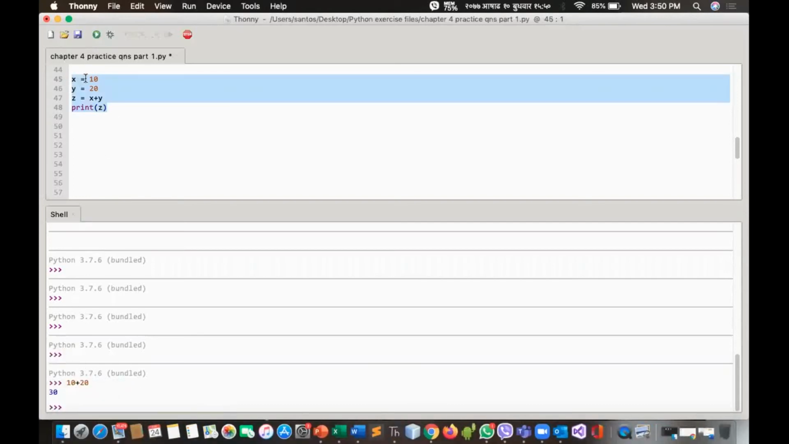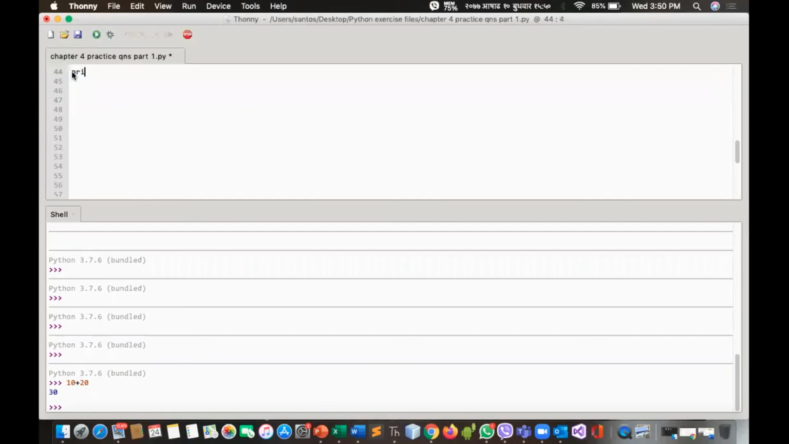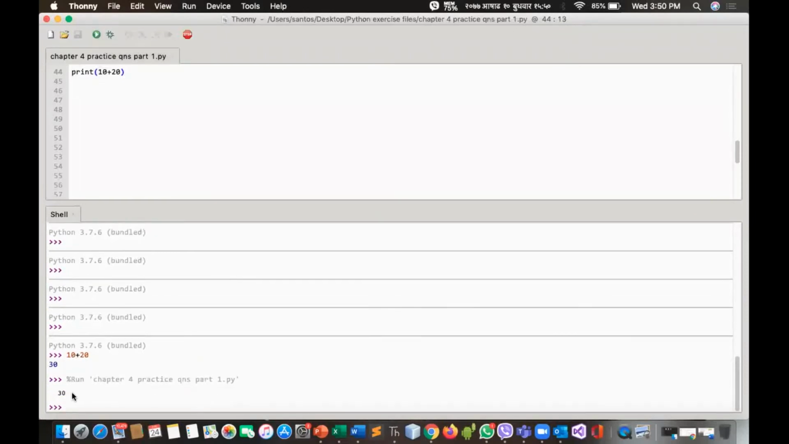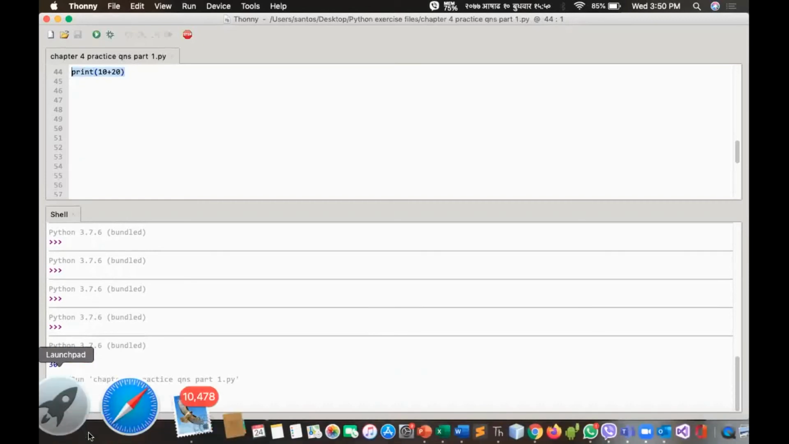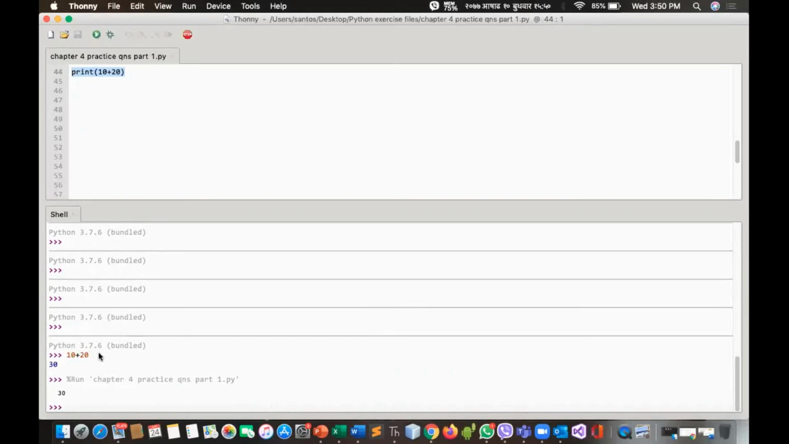But if we try this in script mode, we won't get the answer. We have to write print in order to get the answer. See, print 10 plus 20. We have to include the print function in order to get 30 from script mode. You have to write something. But in shell mode or interactive mode, it's not necessary. So that's why it's considered a quicker, faster process, and we'll get an instant result in interactive mode.